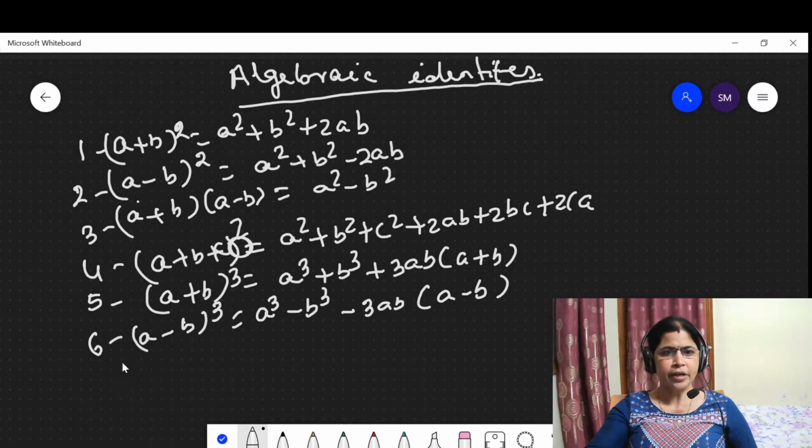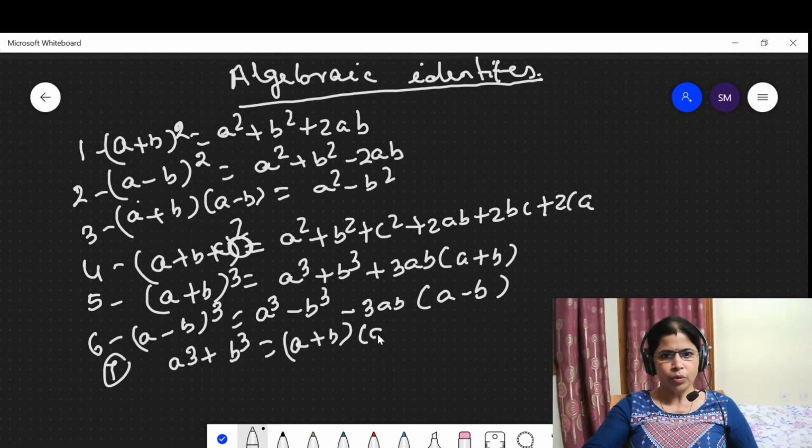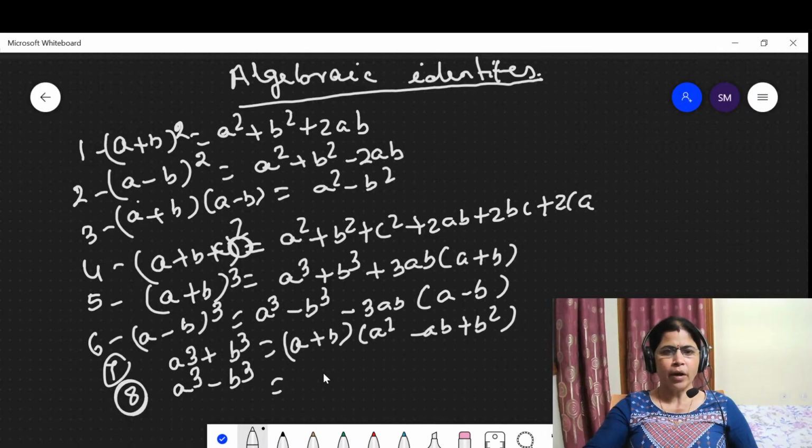Then next, the identity is a cube plus b cube. A cube plus b cube is equal to (a plus b) into (a square minus ab plus b square). Then next identity is a cube minus b cube. Please students, note down the important identities.